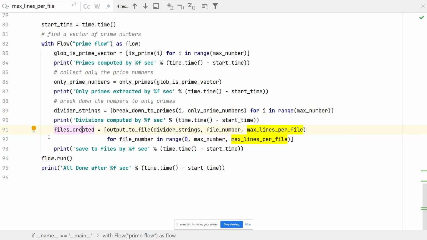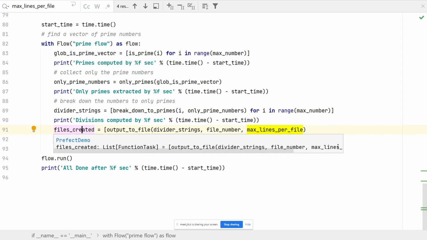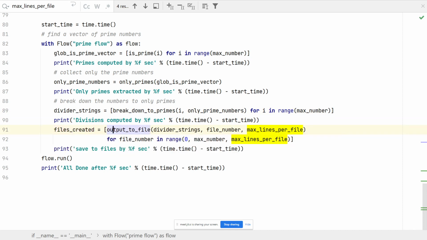And finally, I'm going to divide this into files. I'm going to ask the system to create a vector for each file number that's in the range of max number. The ranges start from 0, and then each max lines per file up until max number, it will create me a file number.